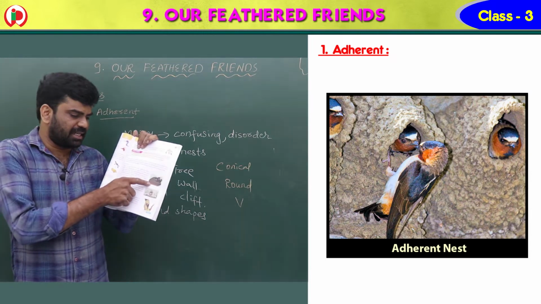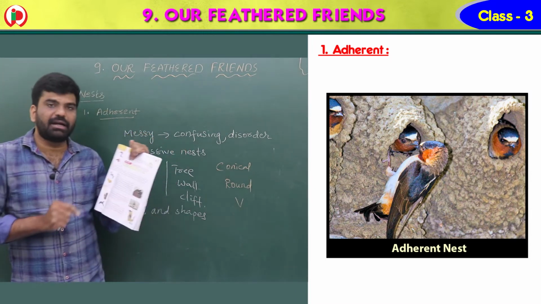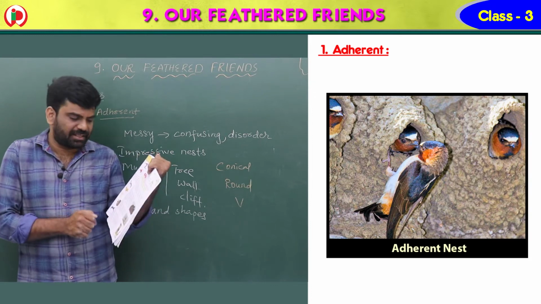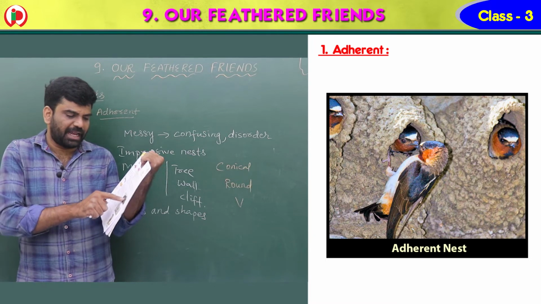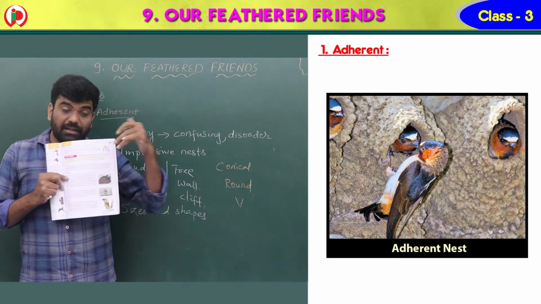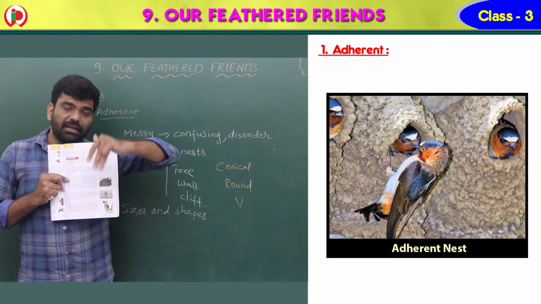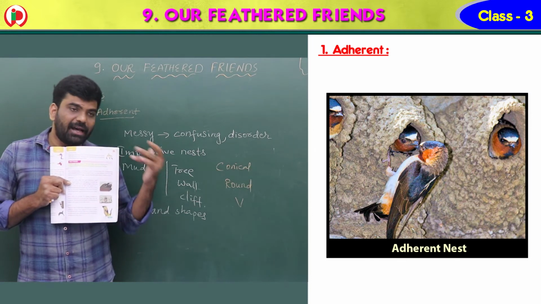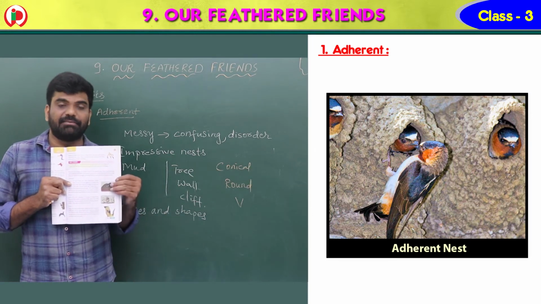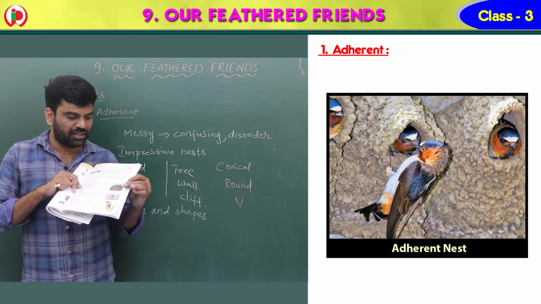See, this is the nest, children. These nests are built with the help of mud or dirt, arranged in layers, and afterwards they are even dried, and you can see the nice shape also.